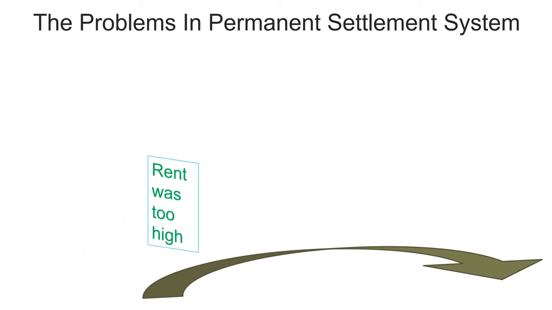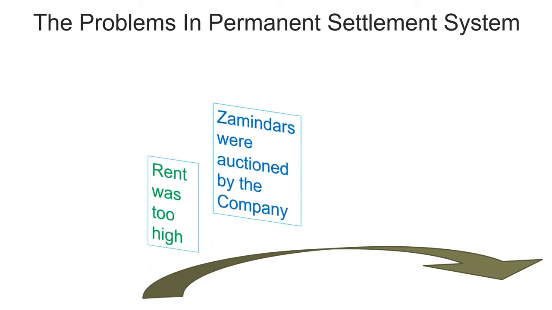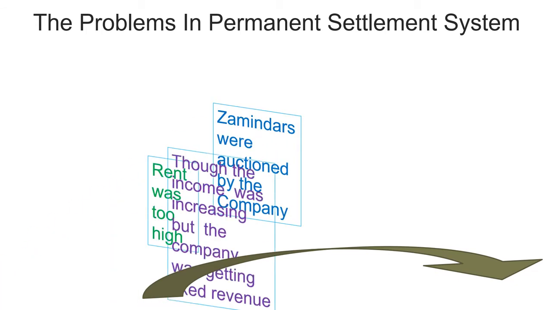There were many problems with the permanent settlement system, as the company did not consider that if there was a disastrous condition like a natural disaster, flood or drought, how would the peasants pay the revenue. So there were a lot of problems: rent was too high, and zamindars were auctioned by the company.